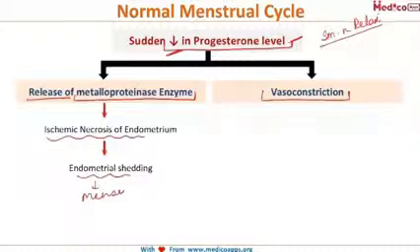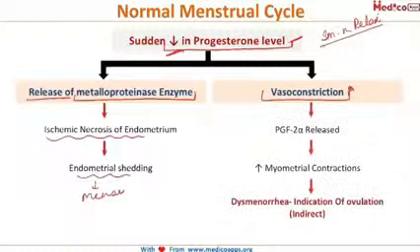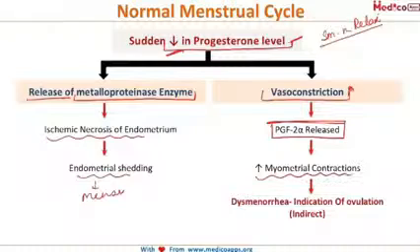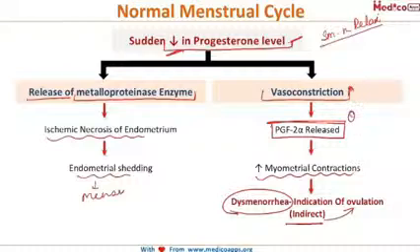Now we know that progesterone is a smooth muscle relaxant. So if there is a decrease in the level of progesterone, it will subsequently lead to vasoconstriction. And in turn, because of this vasoconstriction, there will be release of PGF2 alpha, a prostaglandin which causes increased myometrial contraction, spasm of the uterus, and thereby leading to dysmenorrhea. So you can say that this dysmenorrhea is an indirect evidence of ovulation. And this is a very important question: which is the prostaglandin involved in dysmenorrhea? It is PGF2 alpha.